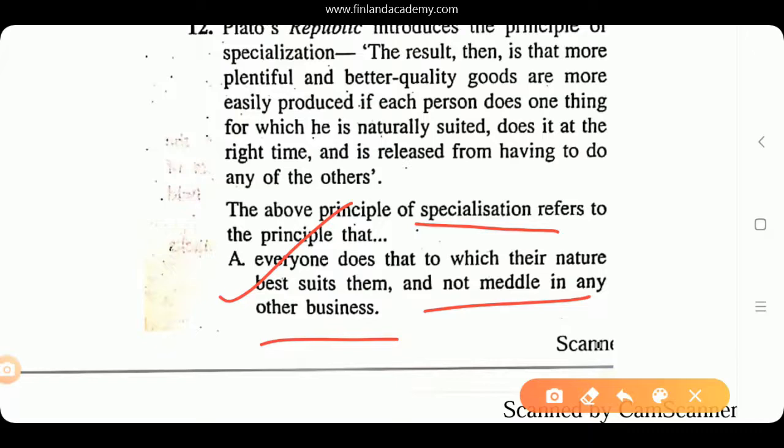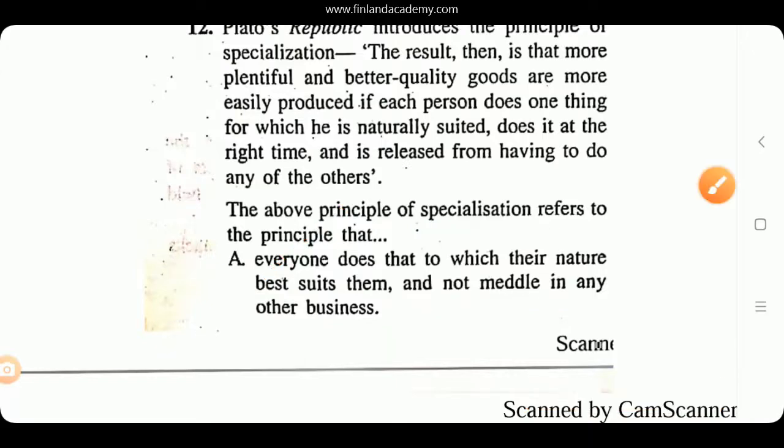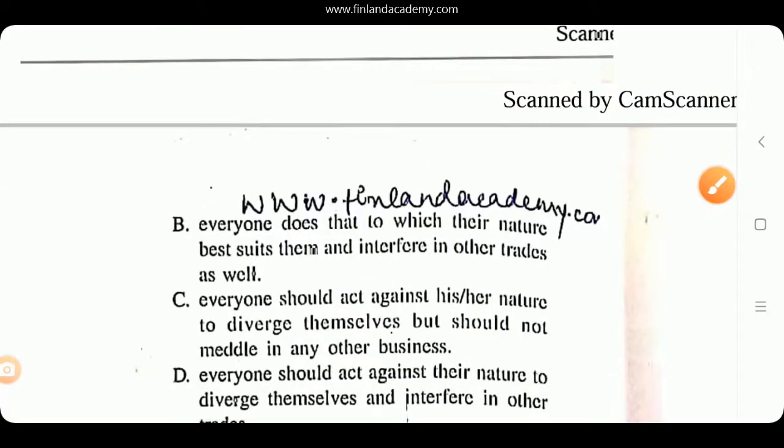Because that helps in maintaining the structure of the society. So A is going to be the right answer. B, if you look at it, everyone does that to which their nature best suits them and interferes. Of course, no interference. One should not act against his or her nature to diverge themselves.